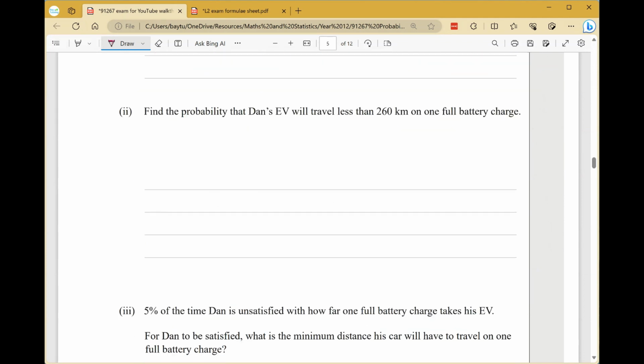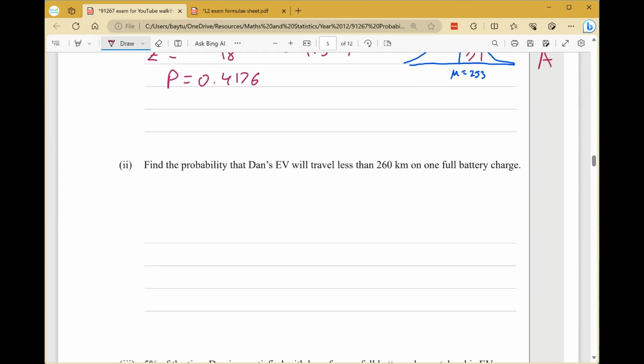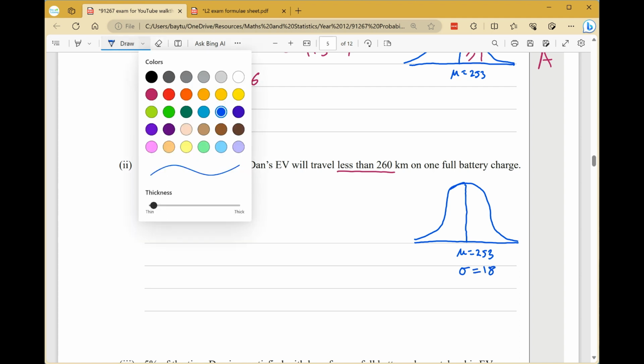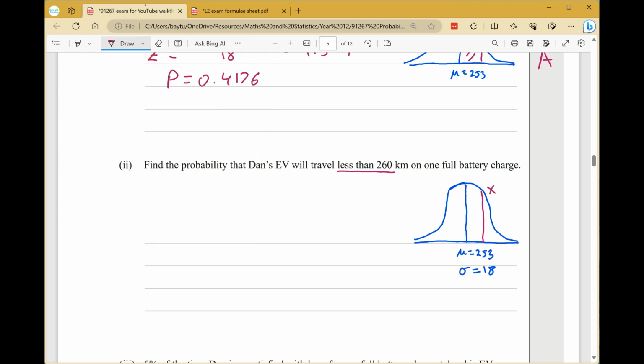Find the probability that Dan's EV will travel less than 260 kilometers on one charge. So again, I'm going to start by sketching a bell curve. These don't have to be perfect, it's just for your own benefit so that you can visualize what is happening. So the mean is still 253. Standard deviation is still 18. So 260 is going to be on this side. It's more than the mean.